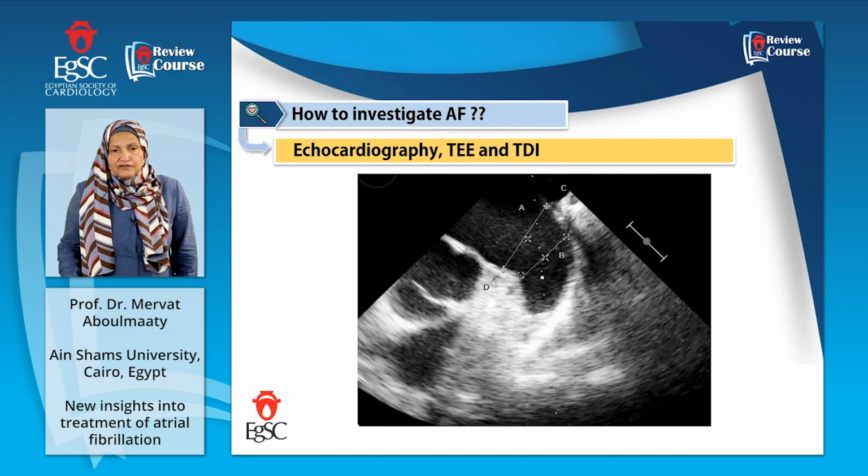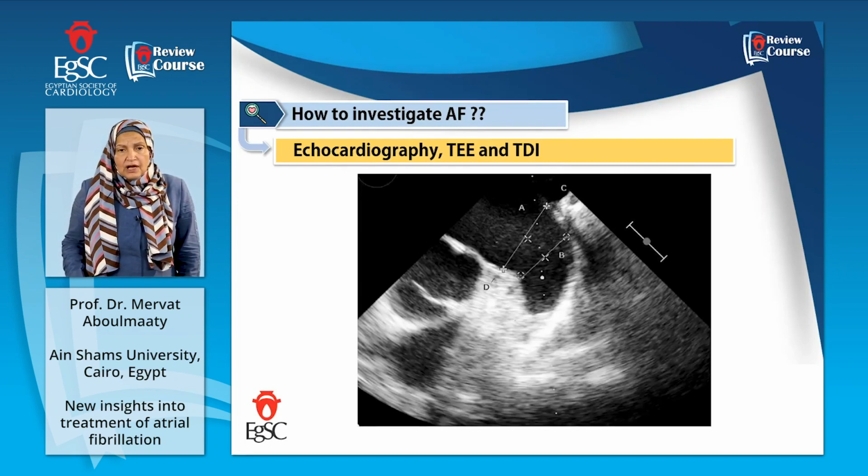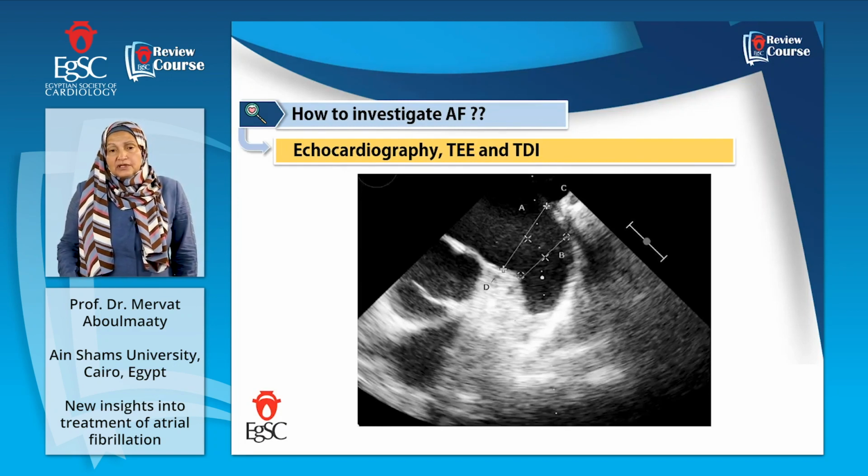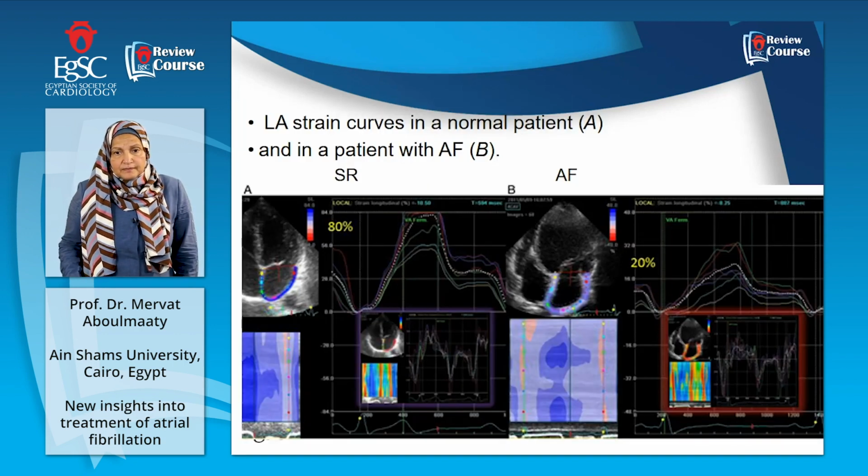Here is a clear left atrial appendage on transesophageal echo. This is very important for us before ablation of PVI or going transseptal into the left atrium, and also for anticoagulation before cardioversion.